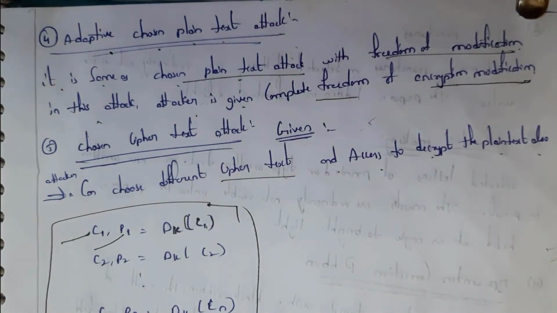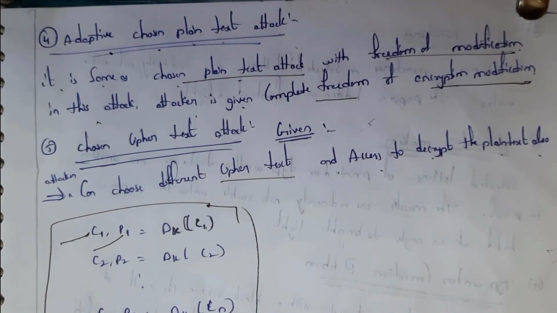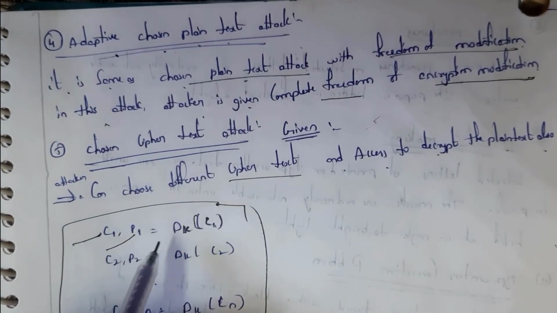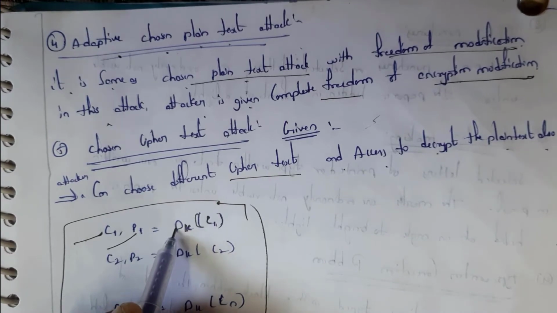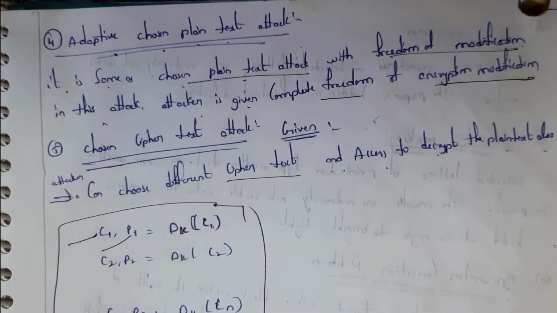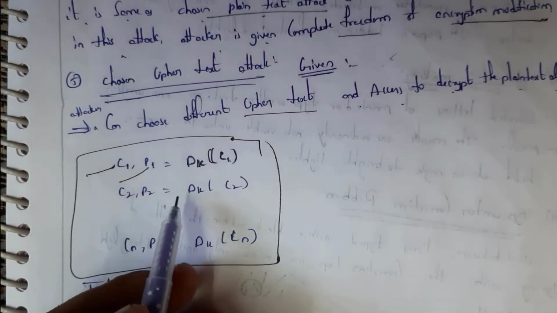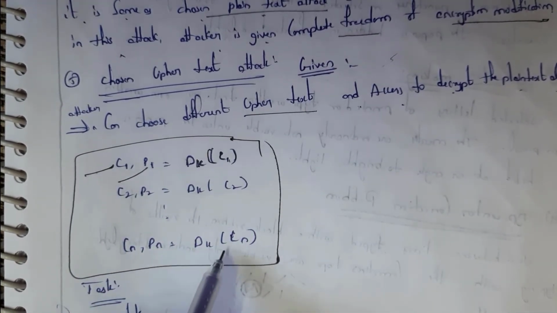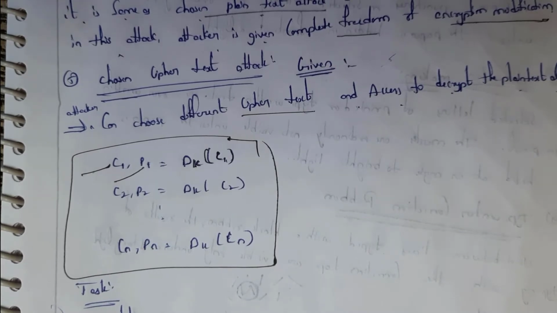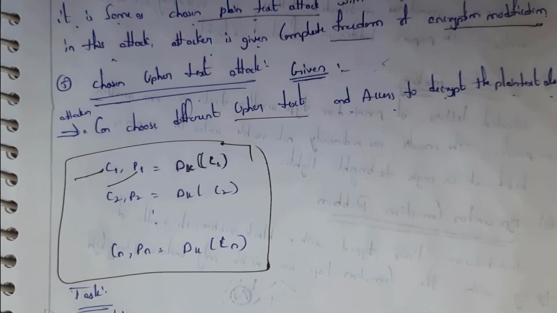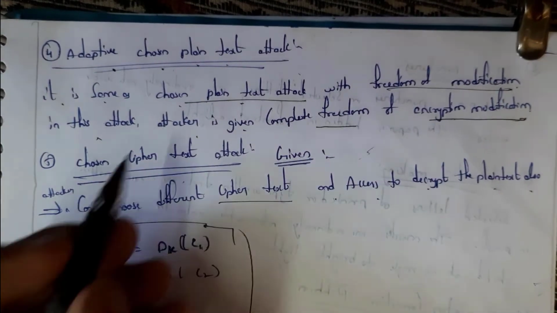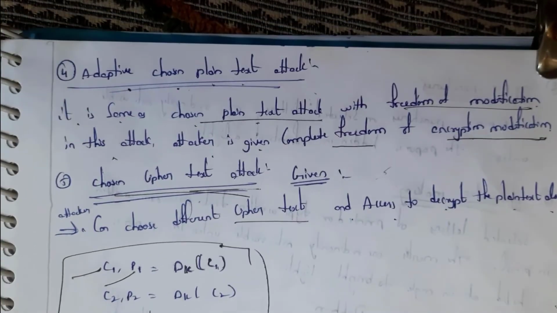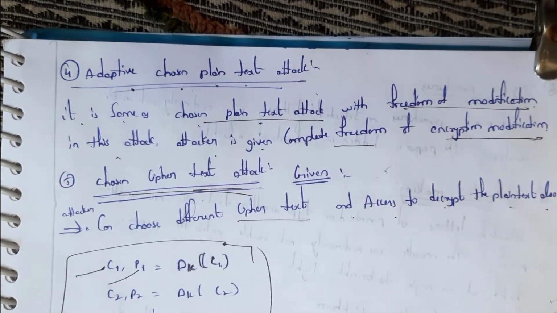Next one is the chosen ciphertext attack. Ciphertext plus plain text, C1 comma P1, is equal to DK, that means decryption with key of ciphertext. Similarly, C2 comma P2 is DK of C2, and so on. CN comma PN is decryption with key of CN. This is known as the chosen ciphertext attack, whereas this fourth one is adaptive chosen plain text.